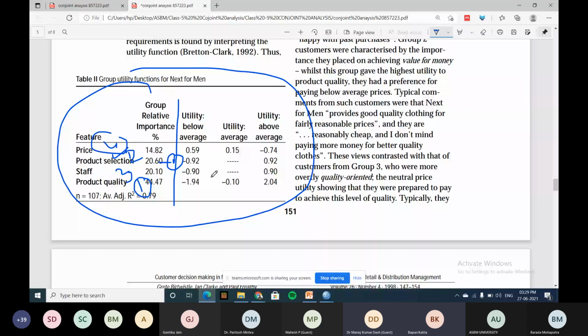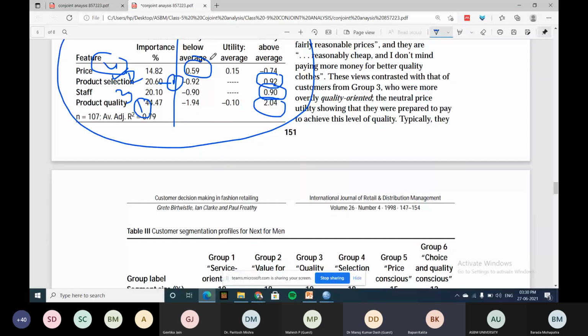They found people have given more below average for price. For product selection, they gave above average. In staff, they gave above average. And quality, they gave above average. Is it clear? Now this is 1, this is 2, this is 3, this is 1, this is 2, this is 1, this is 2, this is 3. Is it clear now? Yes, sir.